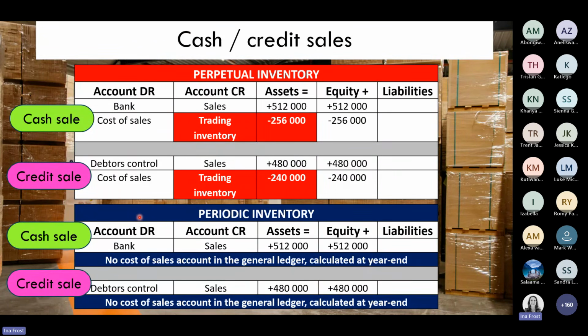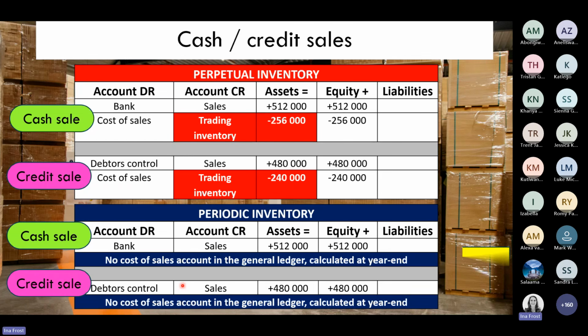But in the periodic inventory system, we don't have a cost of sales general ledger account. For cost of sales now, we have to make a big calculation at the end of the financial year. So for a perpetual inventory, if there's a sale, you always have to make sure you've got 2 entries. But on the periodic inventory side, if there is a sale, we will only have the entries recording the actual sale.